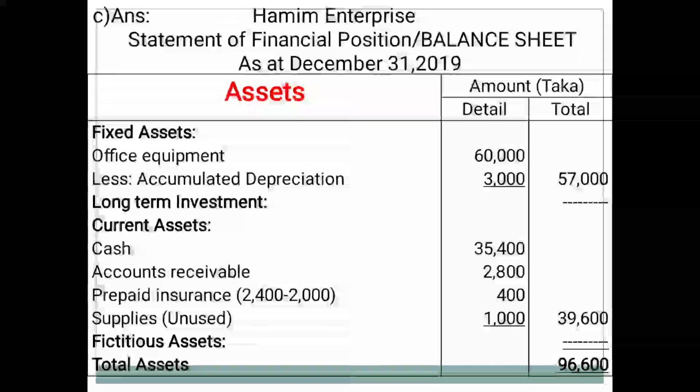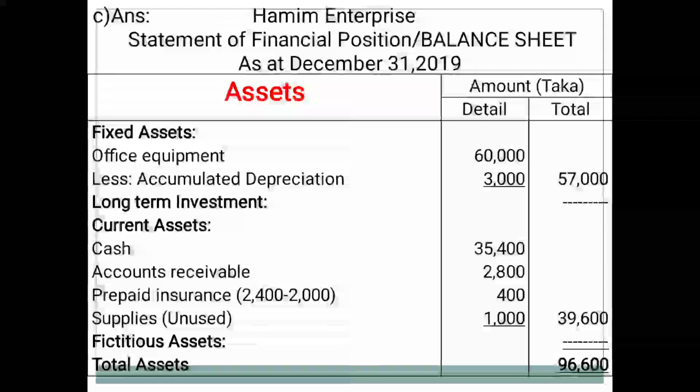Dear students, you know, three methods are available for showing the statement of financial position. Number one, liquidity method. Second one, permanence method. Third one, mixed method. In this math, we are following the permanence method, that is when assets start with the fixed asset, then go for long-term investment. Third one for current assets. Fourth one for fictitious asset. So at first you have to write fixed asset.